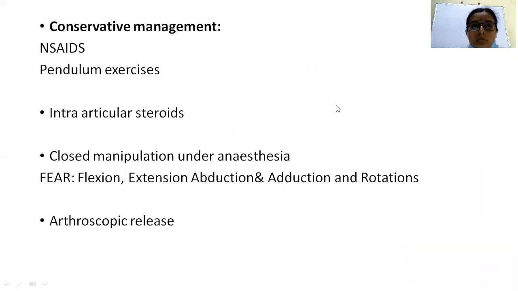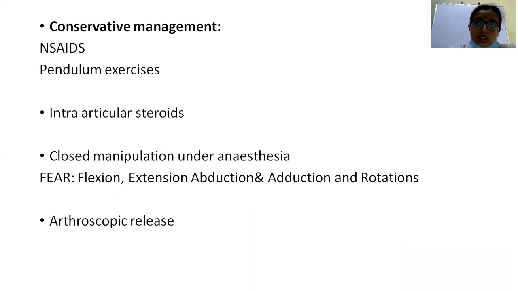So coming to the management. Initially, conservative management by using NSAIDs and then pendulum exercise. That is the range of motion exercises. The shoulder is moved like the pendulum of a clock, forward and backward, and gradually abduction is also introduced. Like that, exercises are done initially passively and then actively to achieve the range of motion. Sometimes intra-articular steroids are also given to relieve the pain.